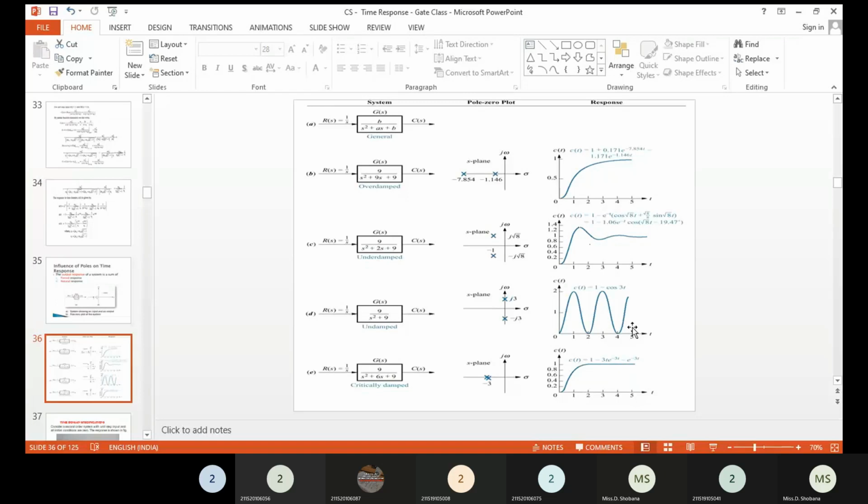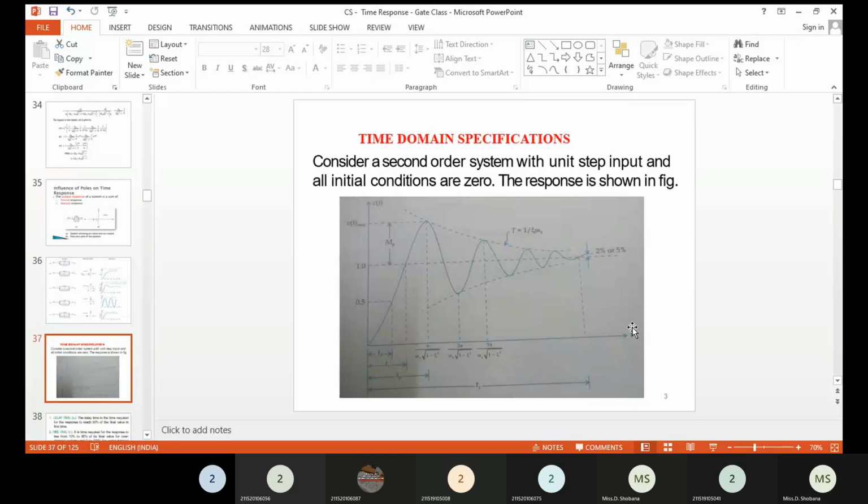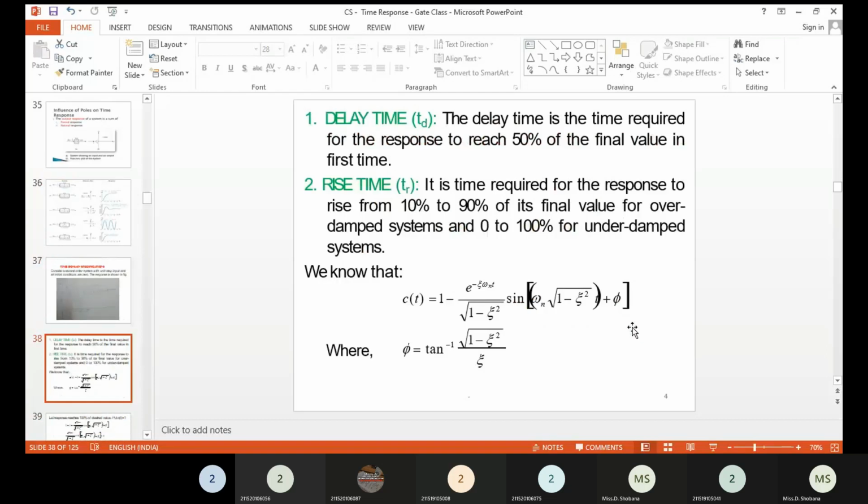Then we can go with the time domain specifications, which are very important, and consist of five specifications: delay time, rise time, maximum peak overshoot, peak time, and settling time. We will discuss these various time domain specifications one by one. First we go with the delay time. The time required for the response to reach 50% of its final value is nothing but the delay time.